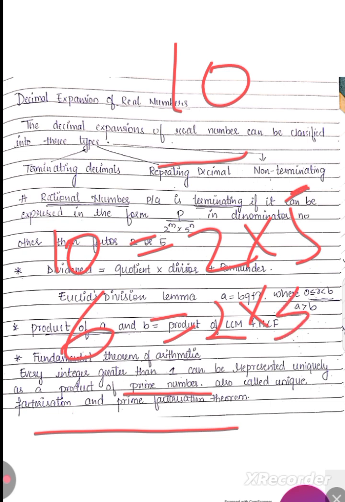So every composite number, or any integer greater than 1, can be represented as a product of prime numbers. That is the statement of the fundamental theorem of arithmetic.